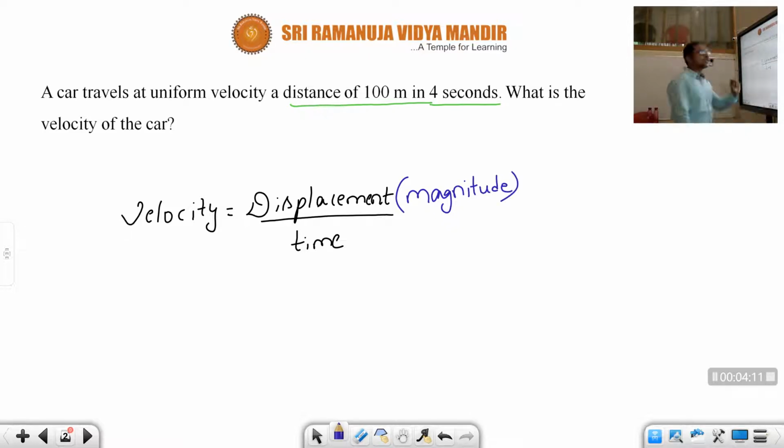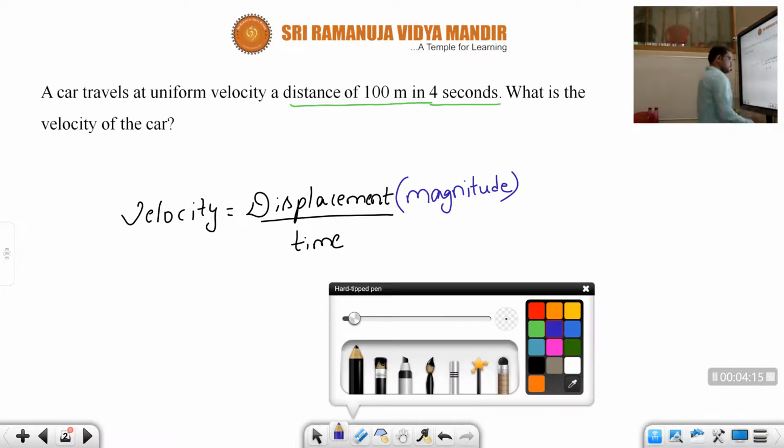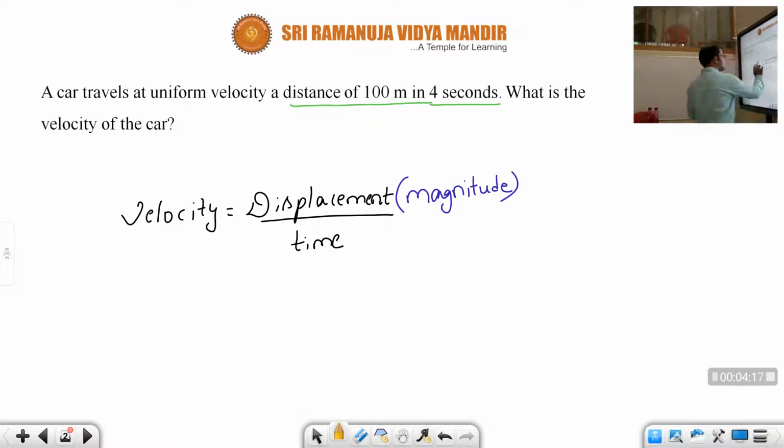What is the magnitude of displacement, children? Magnitude of displacement is nothing but distance.